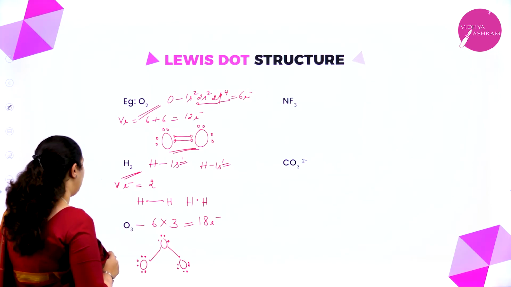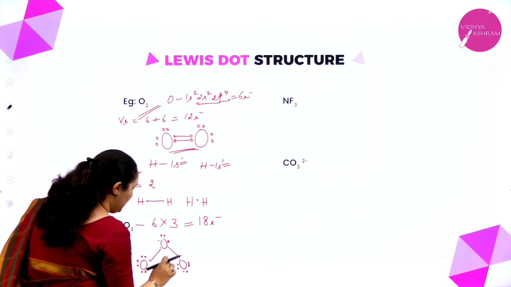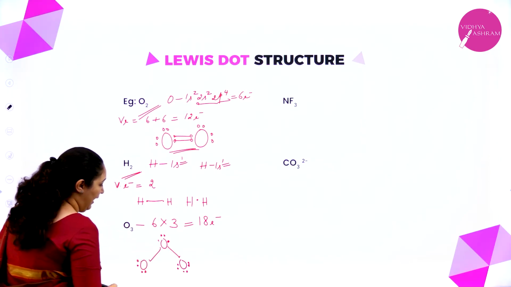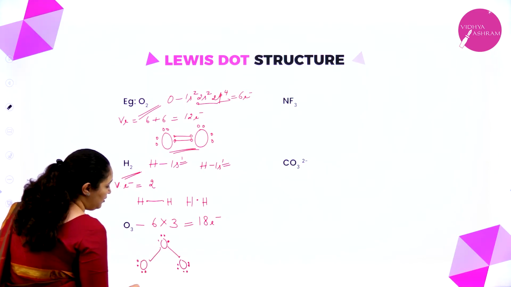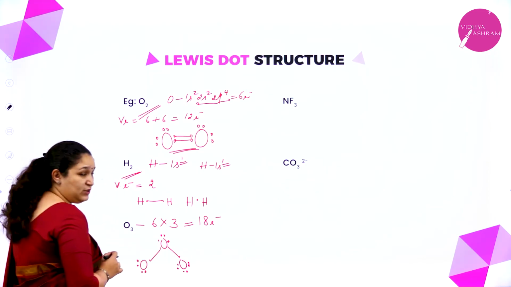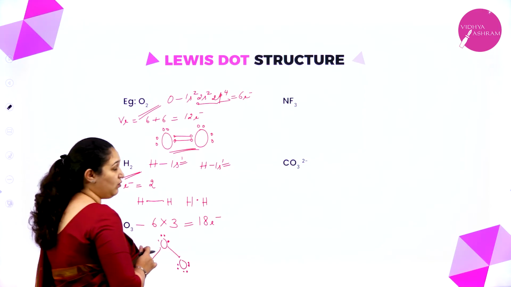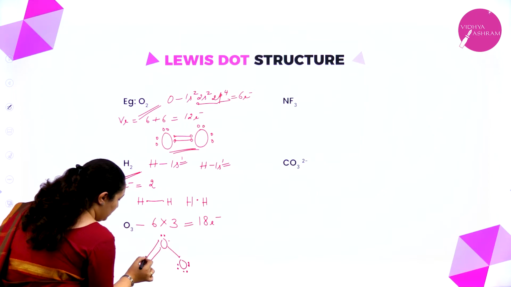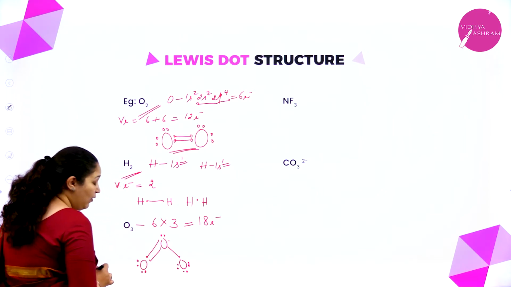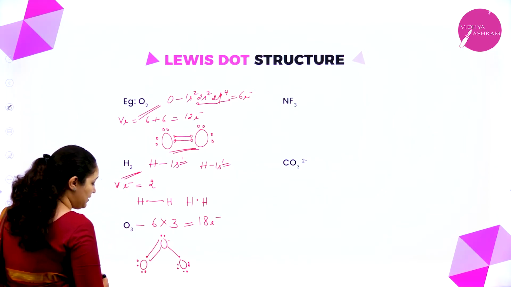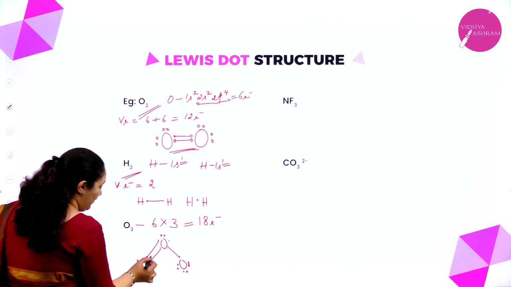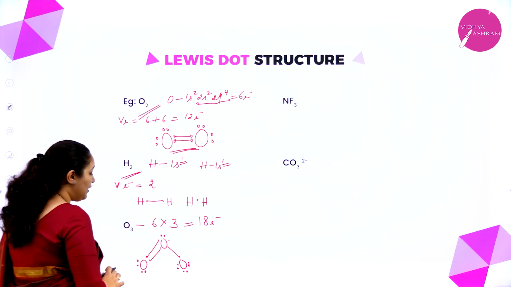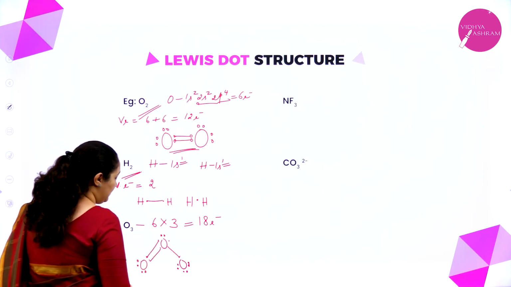So what I am going to do is, I shall just remove 2 electrons from here, and I will put a double bond between 2 of the oxygen atoms. I'll put the double bond over here, and here comes 1 electron. Now I will check whether this oxygen atom has got an octet: 1, 2, 3, 4, 5, 6, 7, 8. So this is an octet. I am not going to touch this. Now the second oxygen atom we shall see.